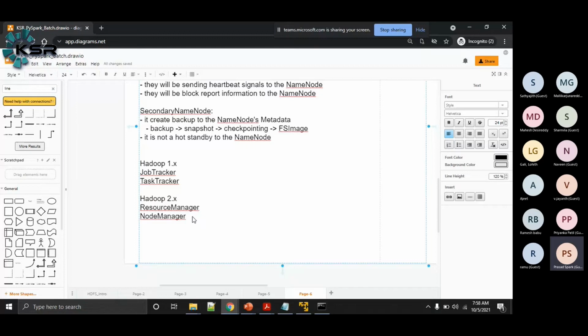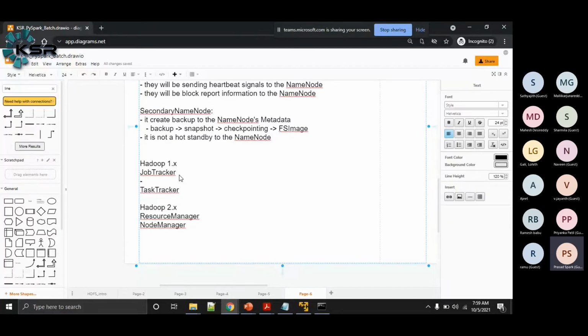Okay, so why do we have these entities like this? In Hadoop 1.x, there was some faulty design. To correct that faulty design, in Hadoop 2.x, the MapReduce part has been completely rewritten. When they completely rewrote it, they renamed the services as the resource manager and the node manager.